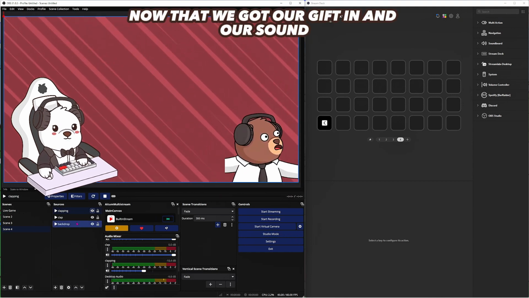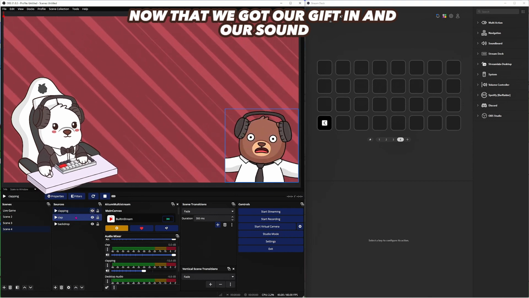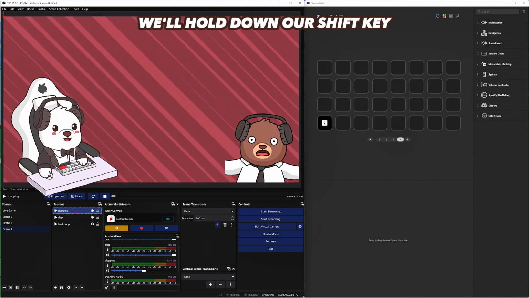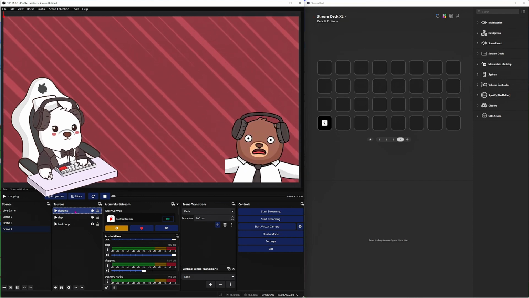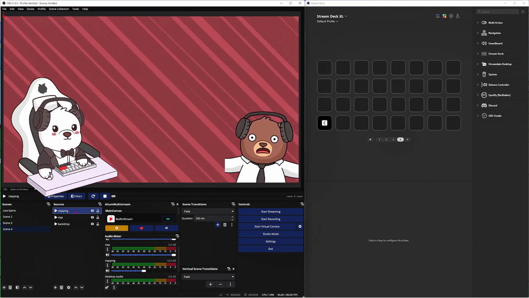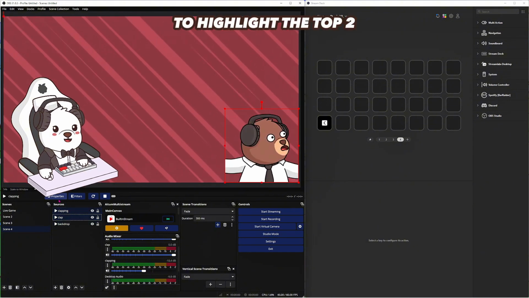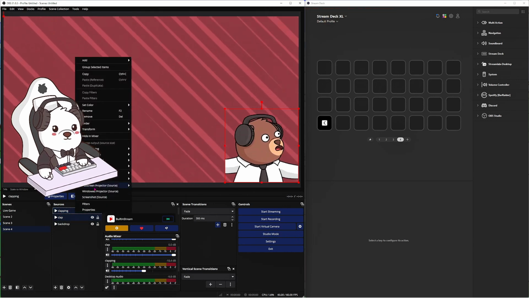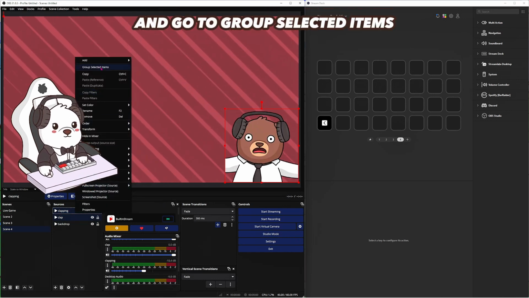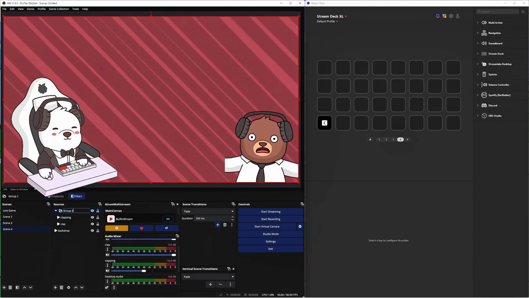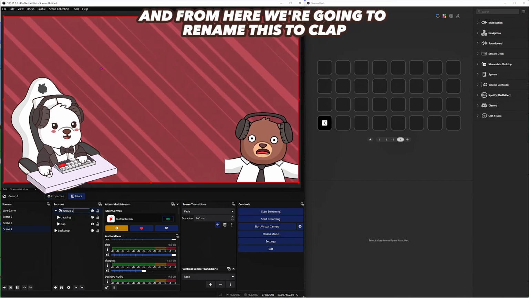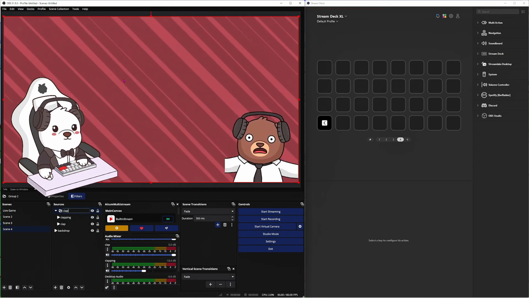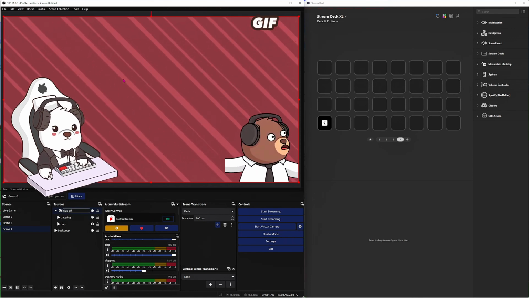Now that we got our GIF in and our sound, we'll now click on the clapping. We'll hold down our Shift key. We'll push down on the down arrow to highlight the top two. From here, we're going to right click and go to Group Selected Items. And from here, we're going to rename this to Clap GIF.